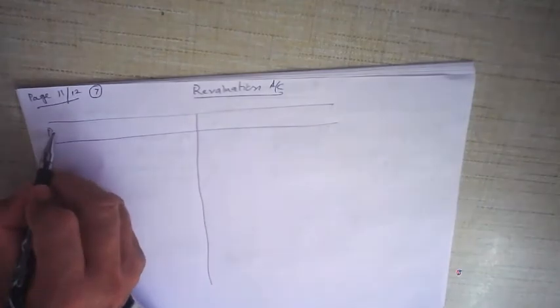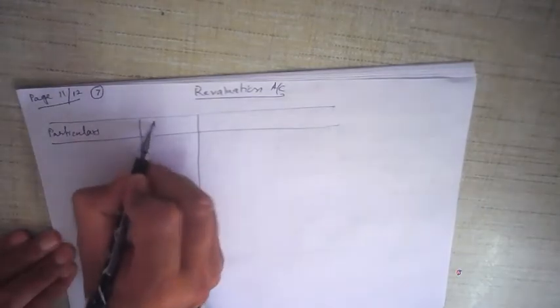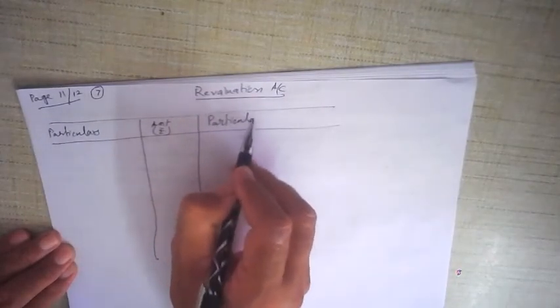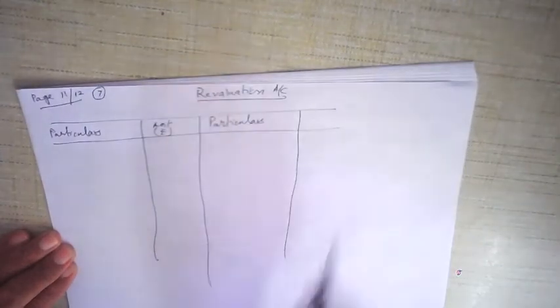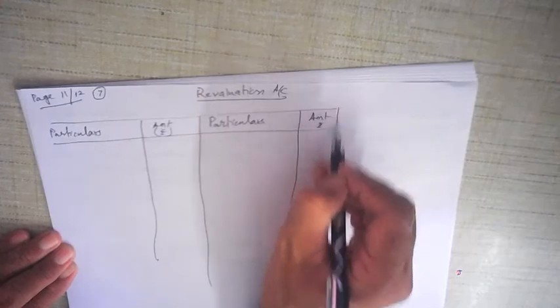It's very easy, as I just showed you. Particulars and amount. Same thing here, particulars and amount. This is your revaluation account.